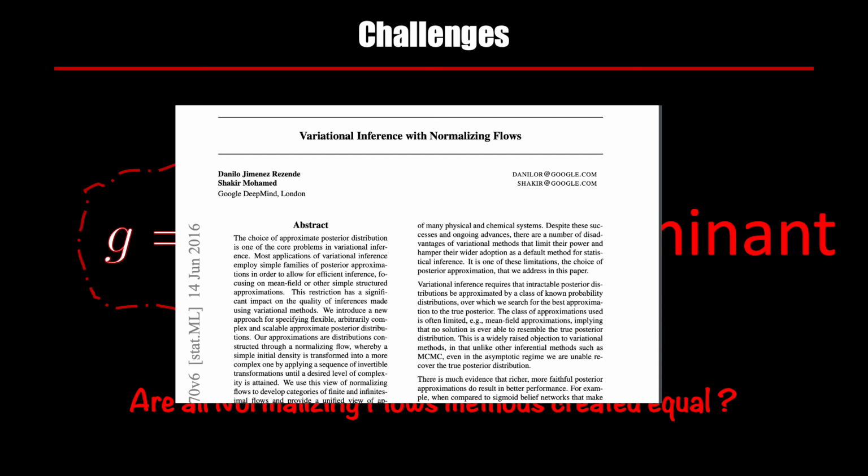They propose two flows. One flow is called planar flow, and the second flow is called radial flow. And both of these flows are not in use a lot. The primary reason for that is that, first of all, they are good only for sampling, not good at all for density estimation. The second issue is that they are not very expressive, meaning that they are not good at learning a sophisticated sequence of functions. If you want to do that, you will unfortunately have to stack quite many planar and radial flows in your normalizing flow composition.